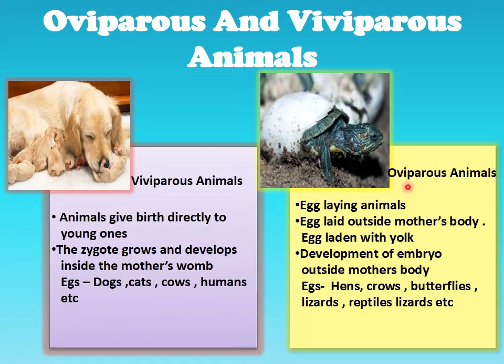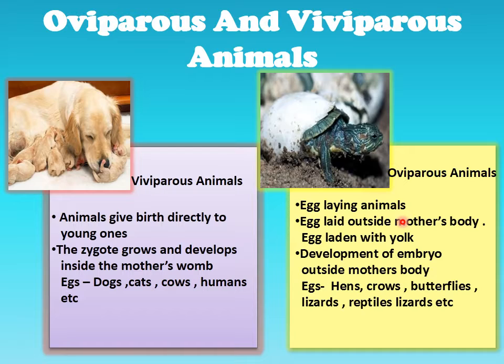So the conversion of zygote into embryo and embryo to fetus, and then finally these animals coming out from the egg. We call it hatching of eggs. So this entire phenomenon takes place slowly and slowly.